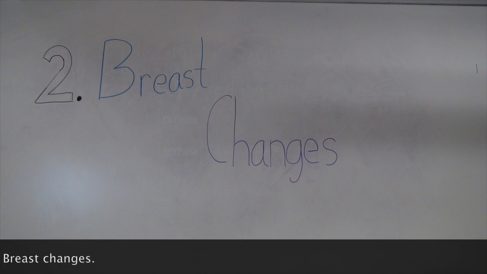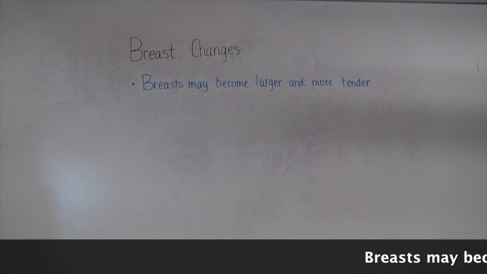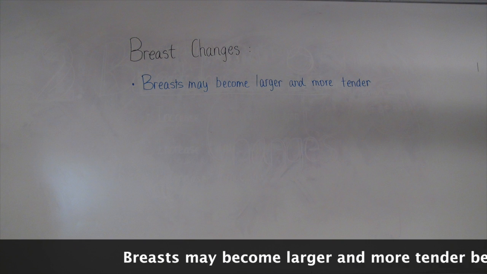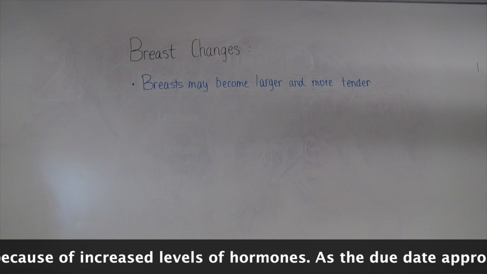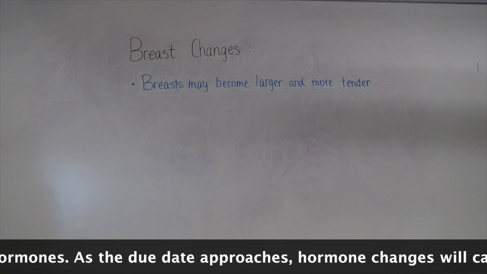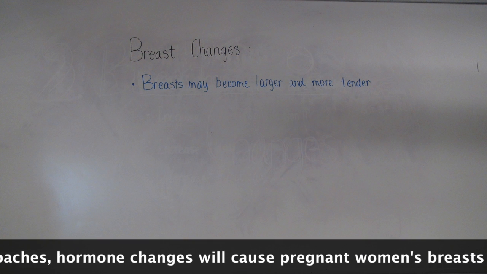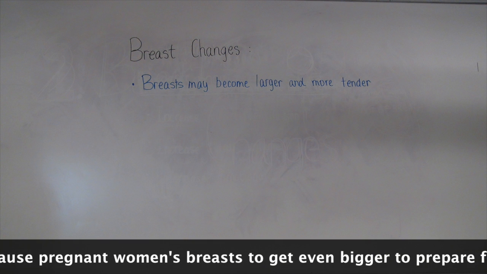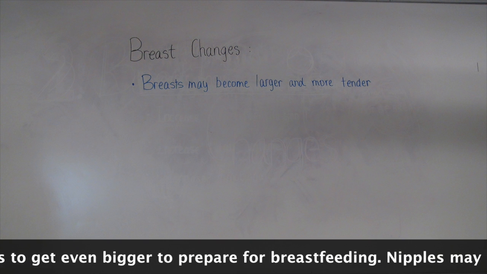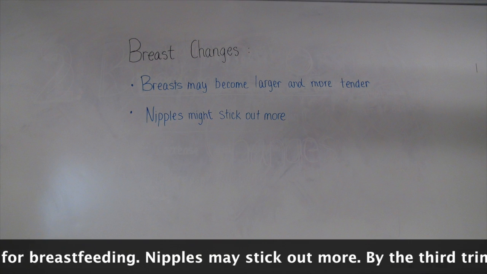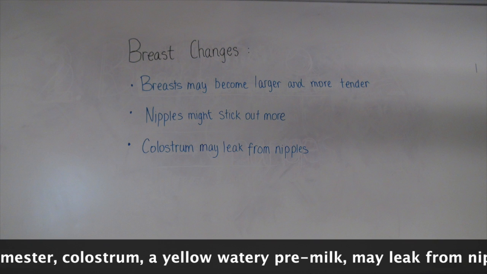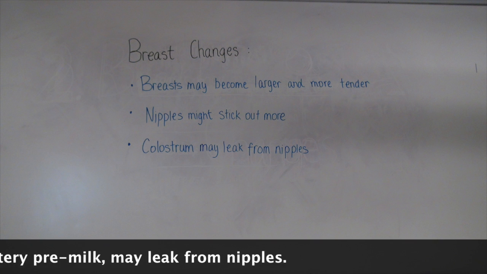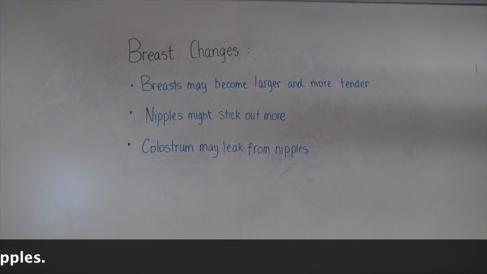Breast changes. Breasts might become larger and more tender because of the increased level of hormones. As the due date approaches, hormone changes will cause pregnant women's breasts to get even bigger to prepare for breastfeeding. Nipples may stick out more. By the third trimester, colostrum, a yellow watery pre-milk, may leak out from the nipples.